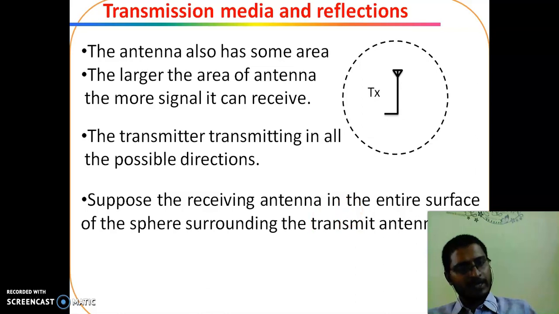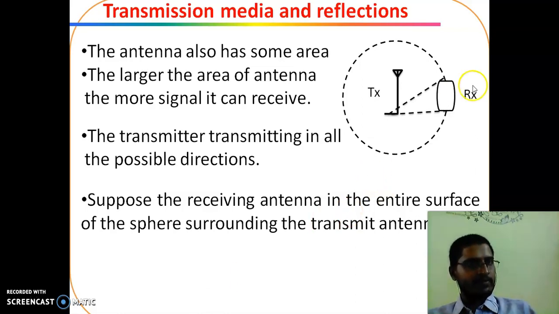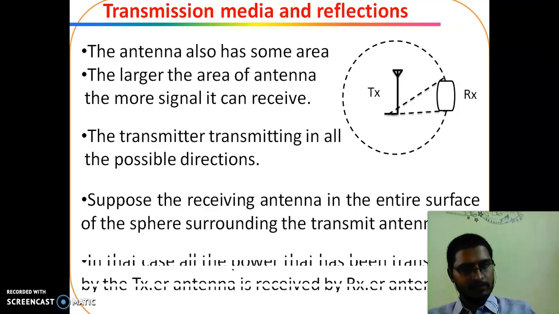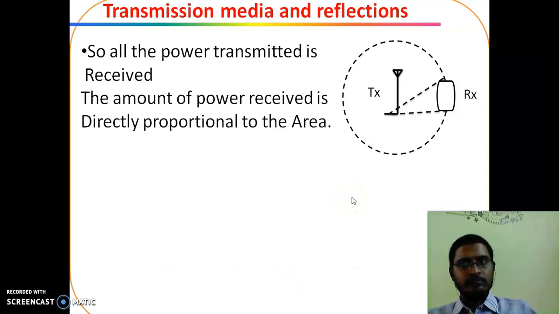But if the receiving antenna is directional, it will receive only a part of the transmitted signal, so there is some loss.